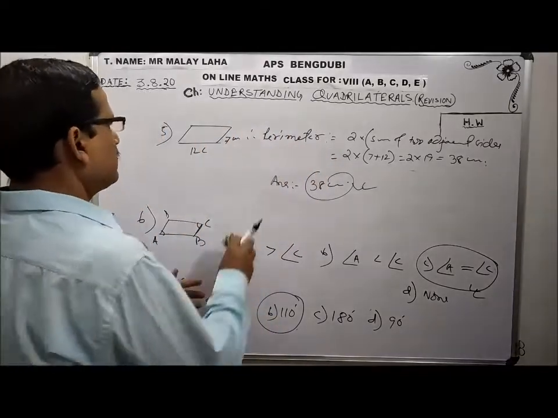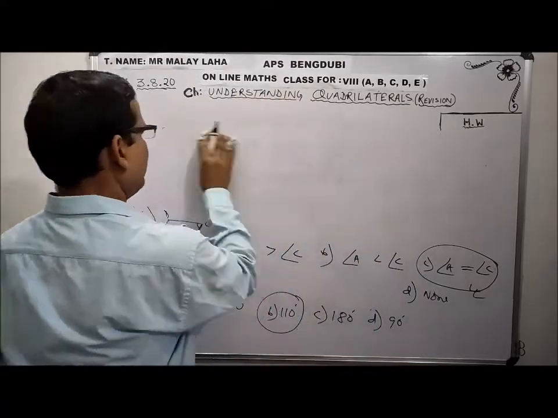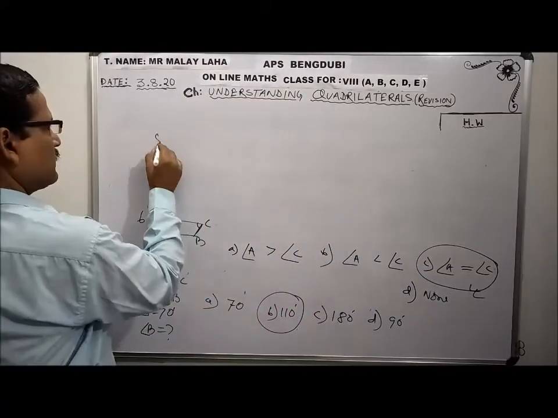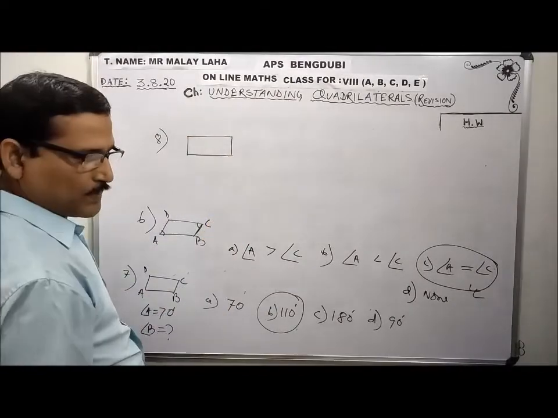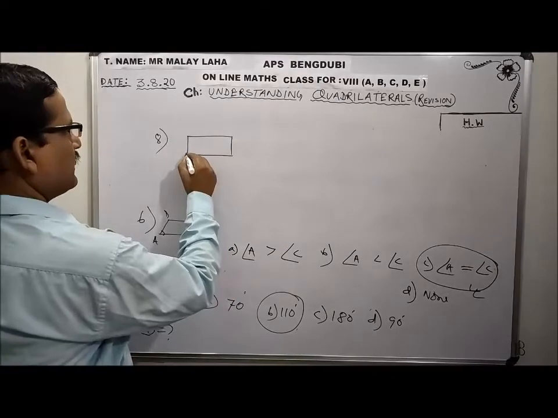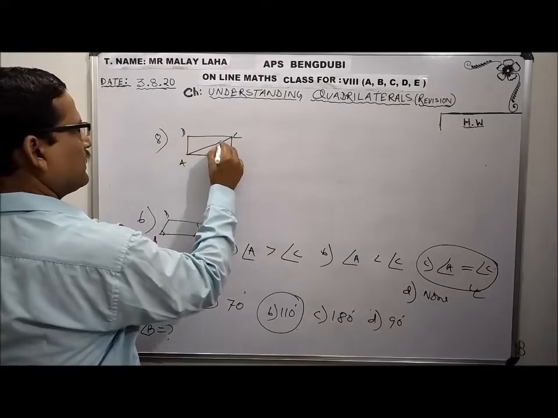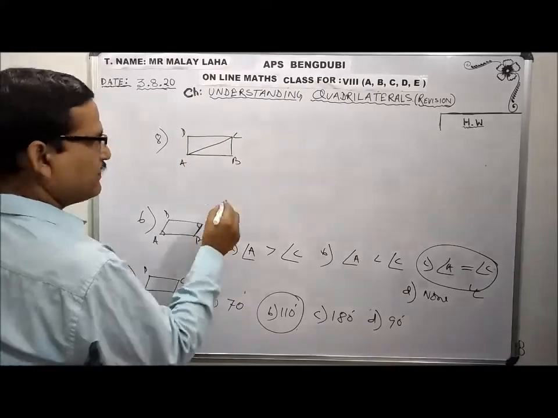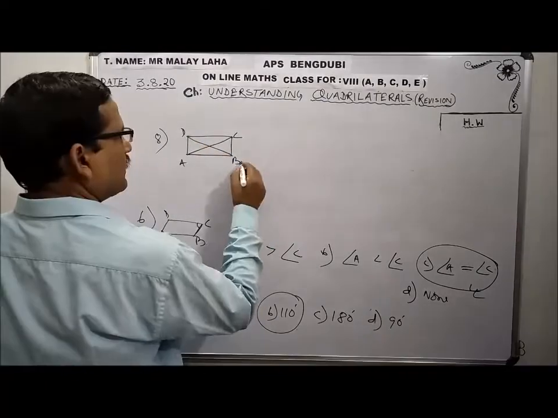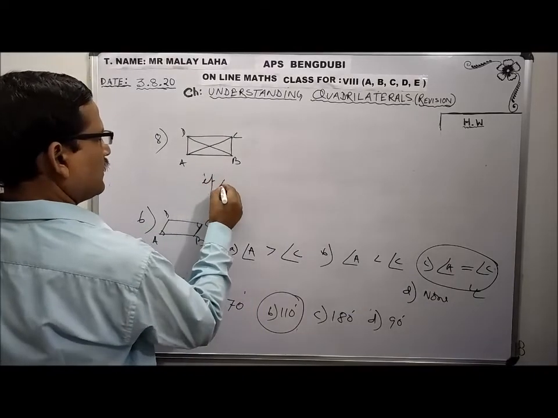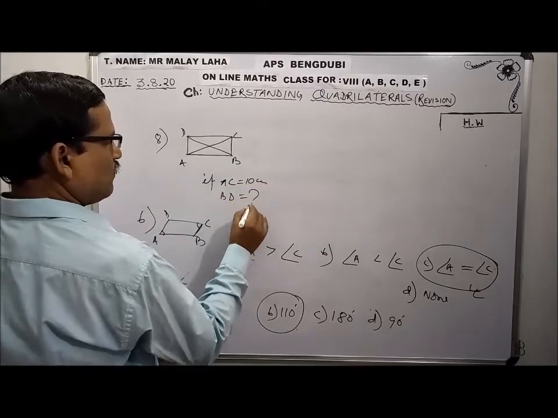Next question, rectangle related. Question number 8. ABCD is a rectangle. AC and BD are the two diagonals. If AC equals 10 centimeter, BD equals what?